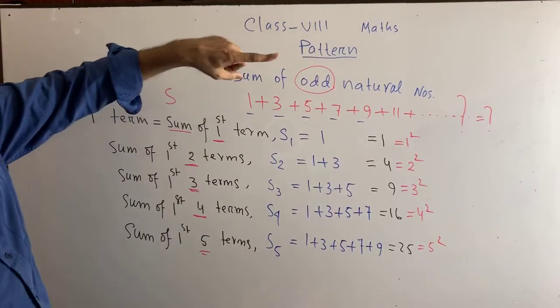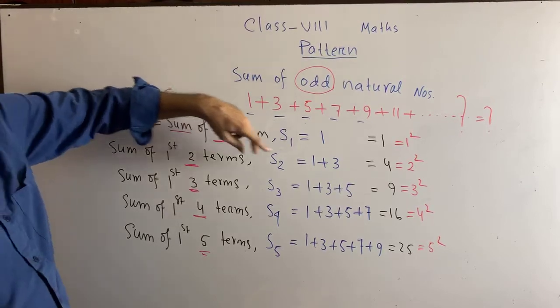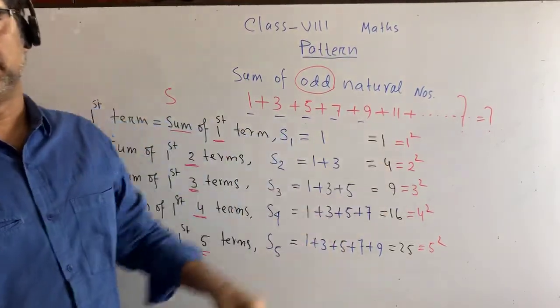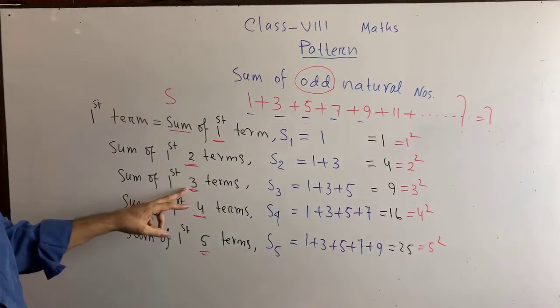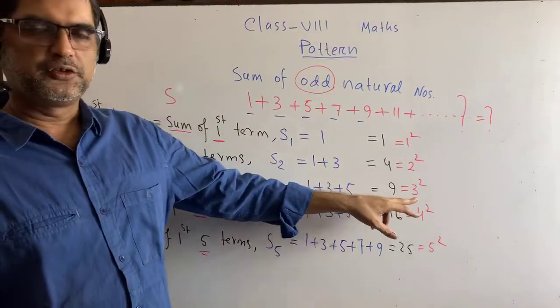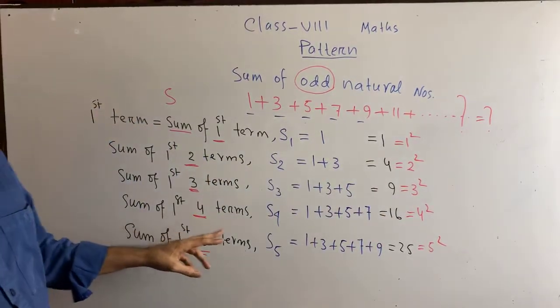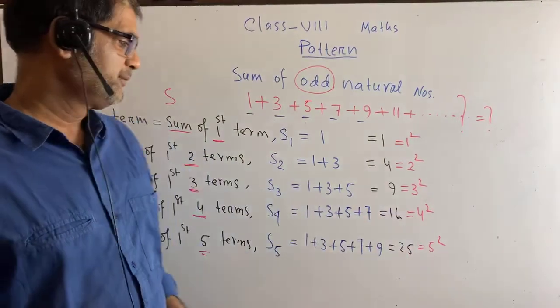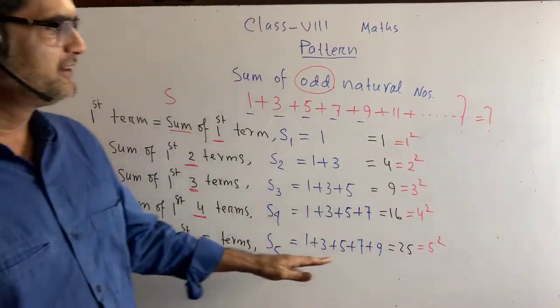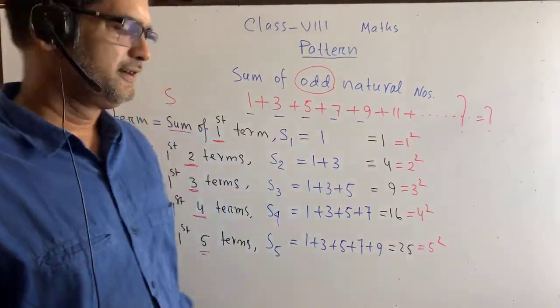1, that is 1 square. This is 2, so it is 2 square. This is 3, so it is 3 square. This is 4, so it is 4 square. This is 5, so it is 5 square.